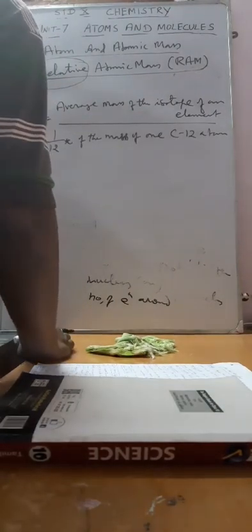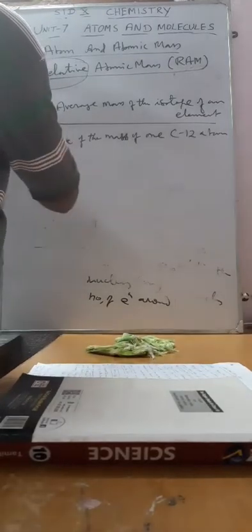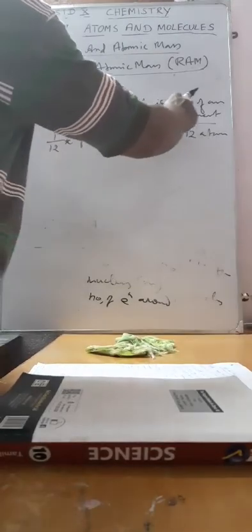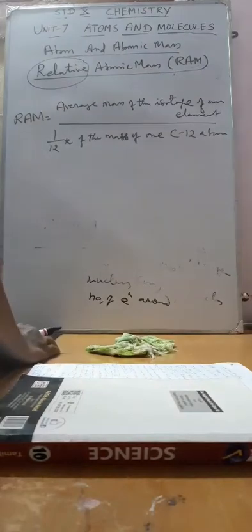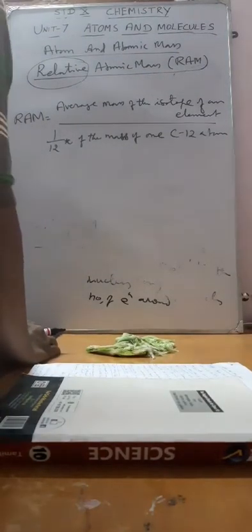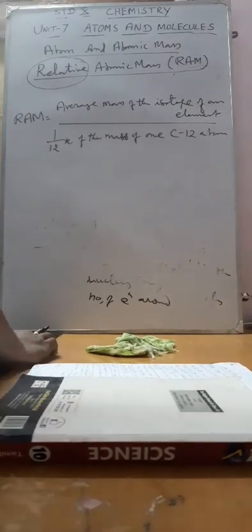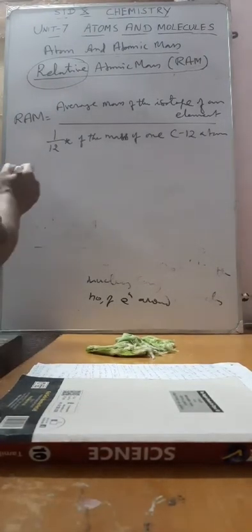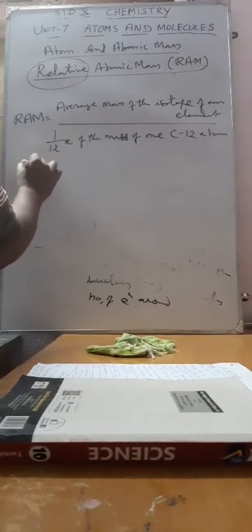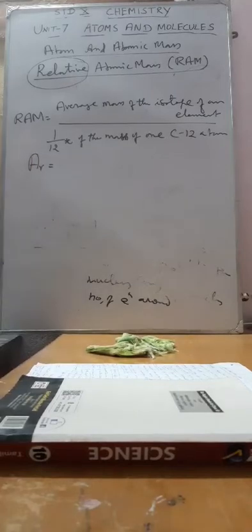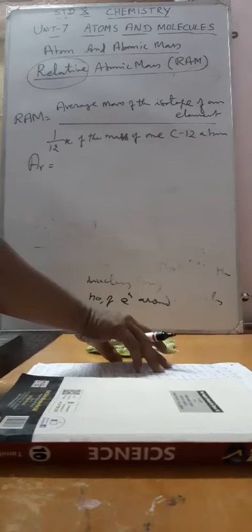This you can also write in the form of a definition. Relative atomic mass is the ratio between the average mass of the isotopes of an element to 1 by 12th of the mass of 1 carbon 12 atom. The same derivation can be modified in the form of a definition. We can also refer to the relative atomic mass as Ar, which is the mass related to the mass of the standard element. It is called the relative atomic mass.